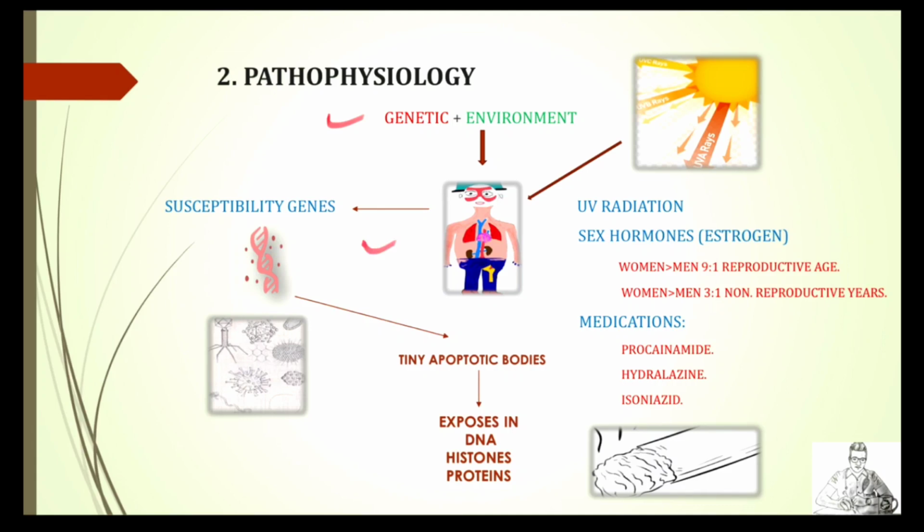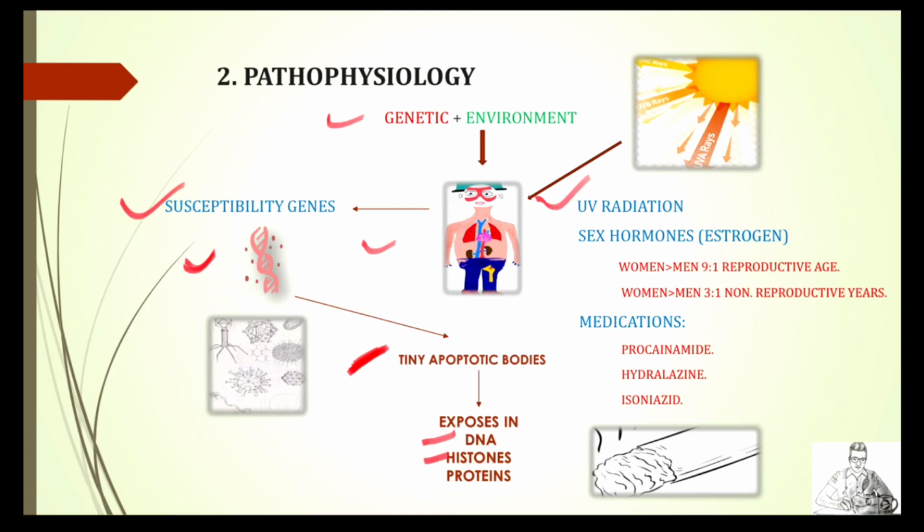Let's talk about this handsome med student here. He has susceptibility genes for SLE that make him susceptible to developing SLE. So an individual who has susceptibility genes and is also exposed to UV radiation, an environmental risk factor for SLE, suffers serious damage to the DNA of that cell, and that cell undergoes programmed cell death or apoptosis. That dead cell produces an excess amount of tiny apoptotic bodies, and these apoptotic bodies expose components of the nucleus like DNA and histone proteins.